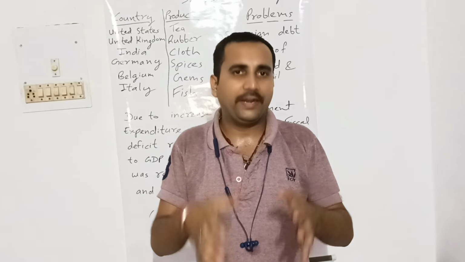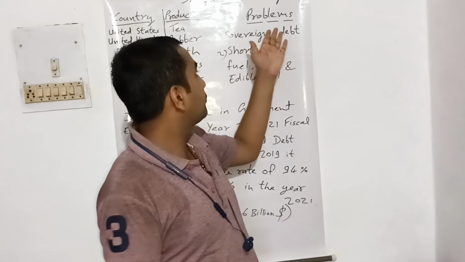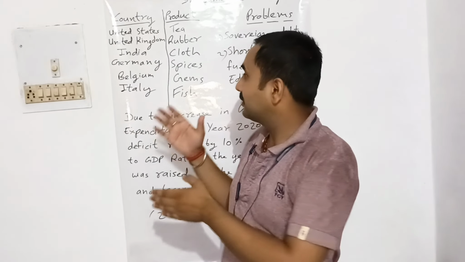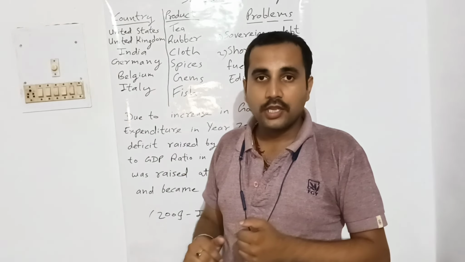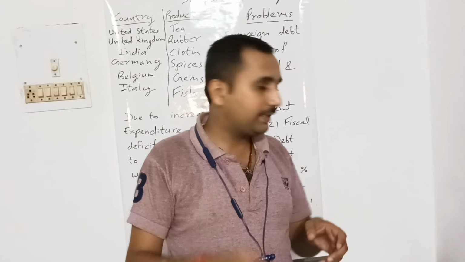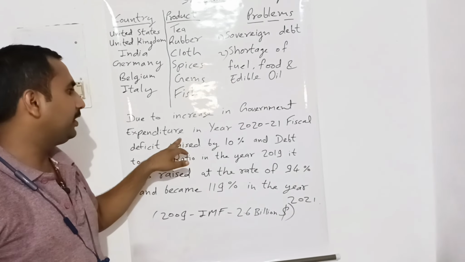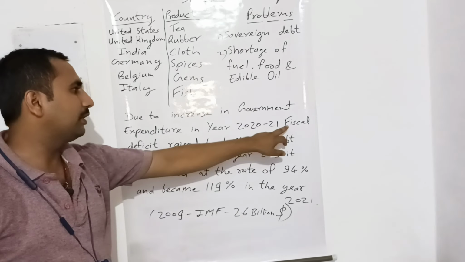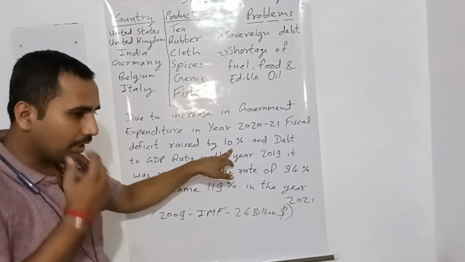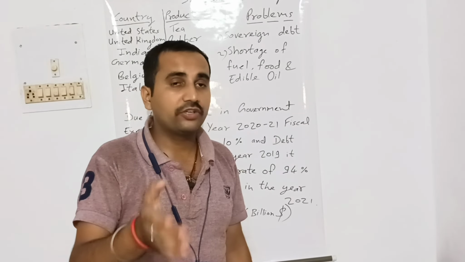So this was all the factors. Now we have talked about the problems of Sri Lanka and what Sri Lanka was exporting. We are also talking about some other factors. Look at this: due to the increase in government expenditure in 2020-21, the fiscal deficit rose by 10%. Government expenditure was also raised at that time. They have not reduced it.